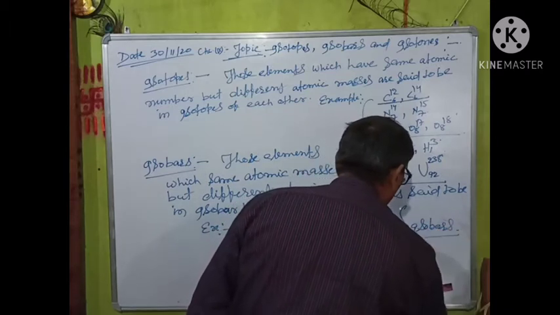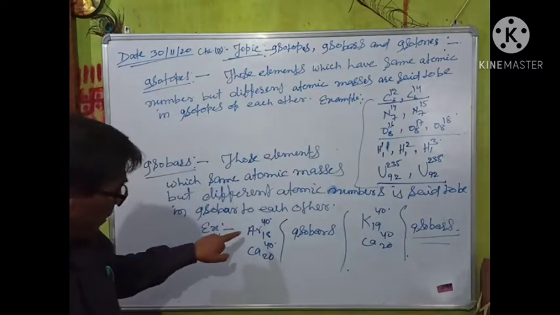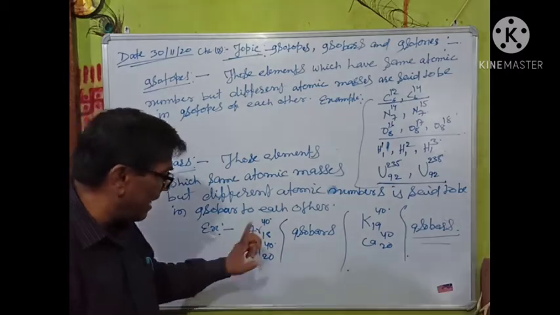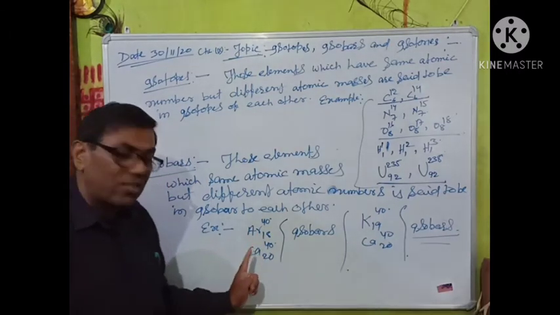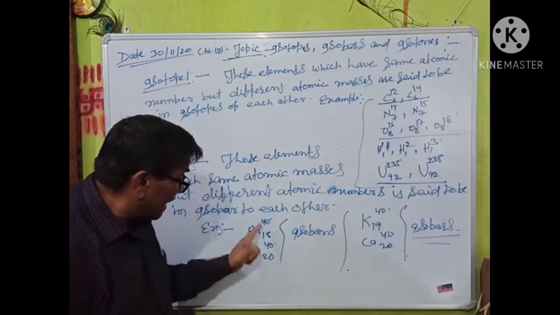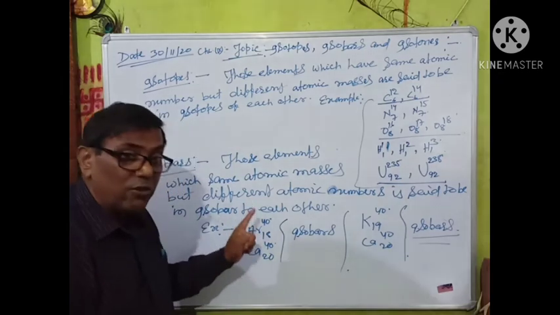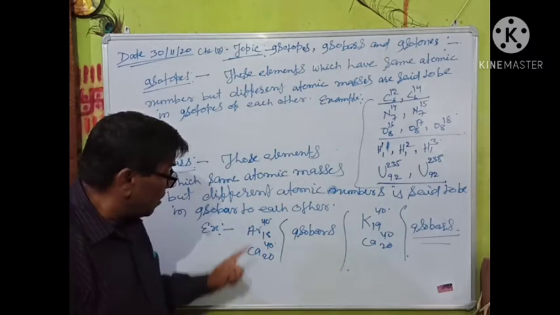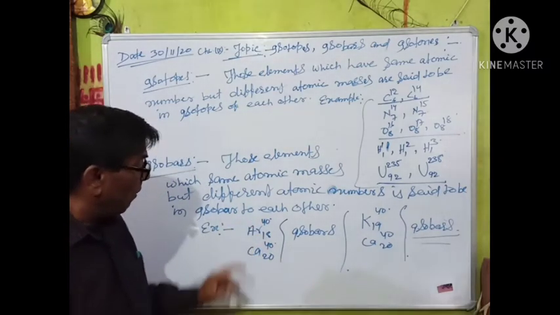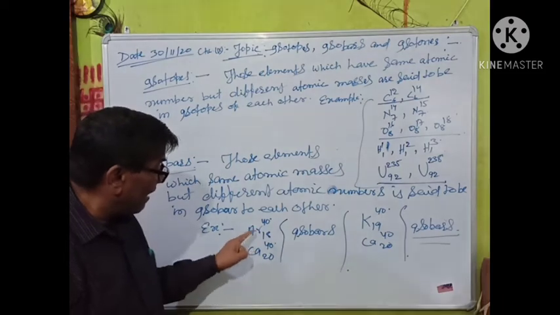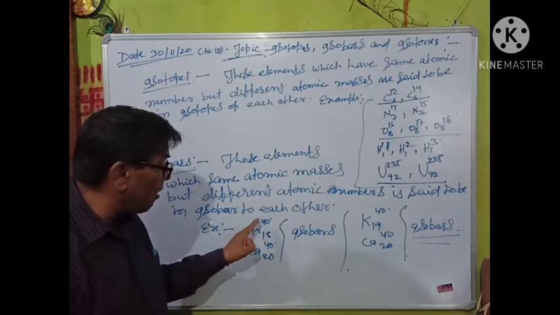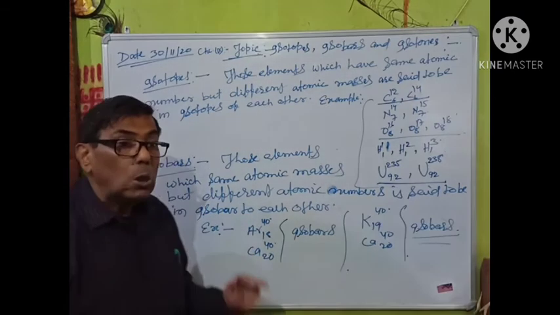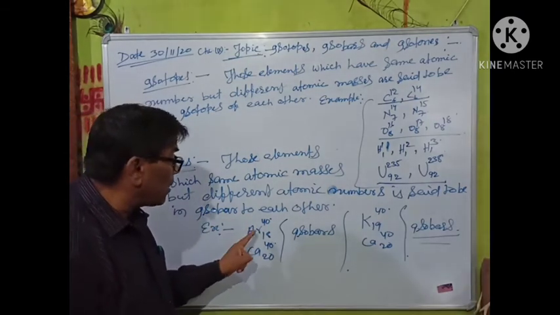Because here the atomic number of argon is 18 and the atomic number of calcium is 20, their atomic numbers are different to each other, but their mass numbers are the same. Argon has proton number 18 and neutron number 22.